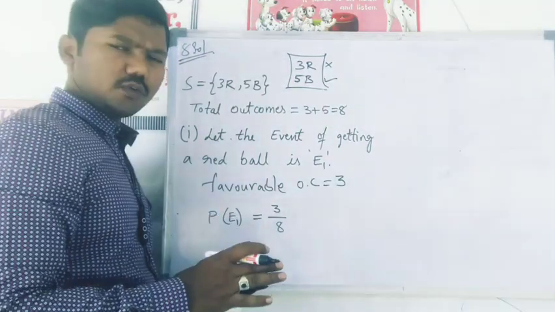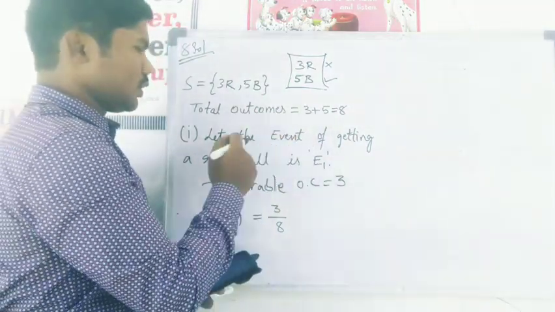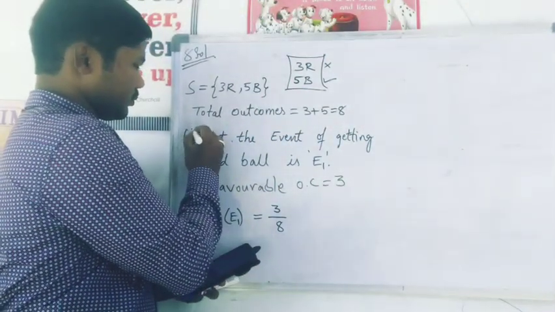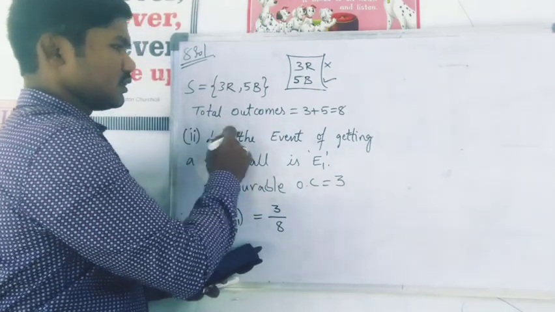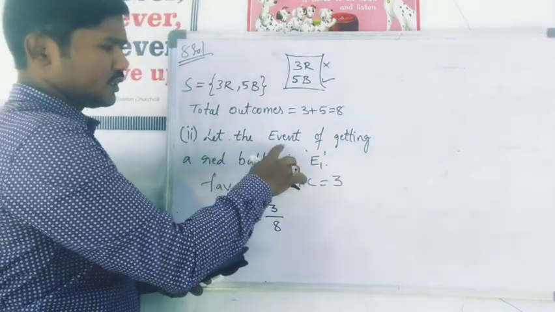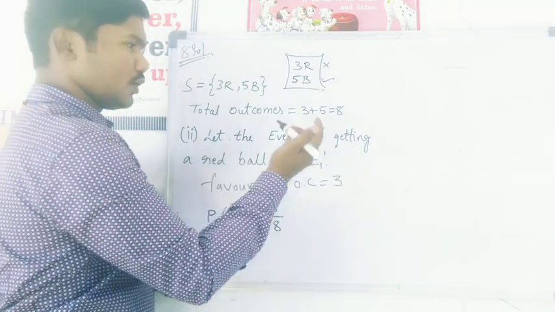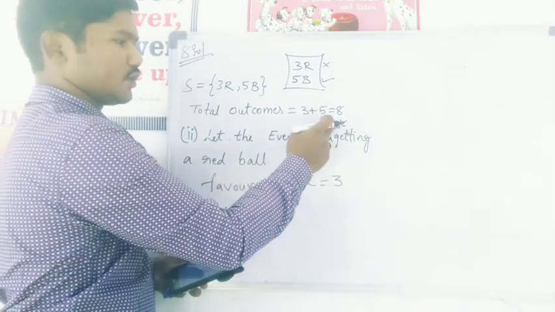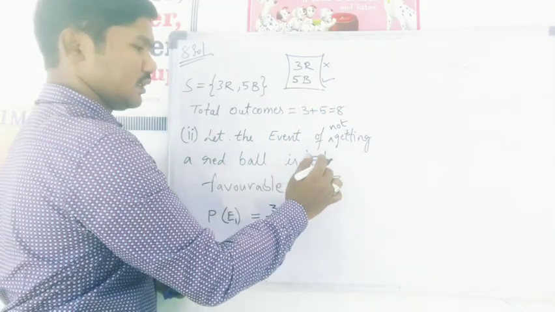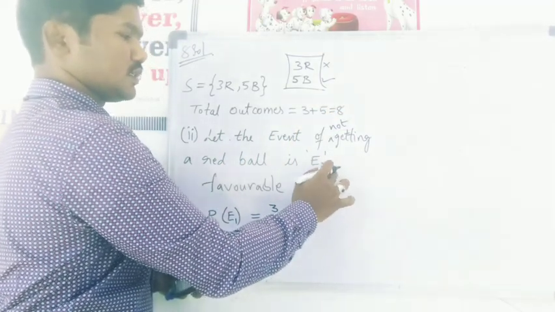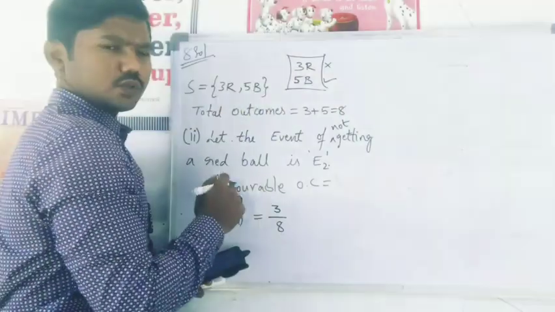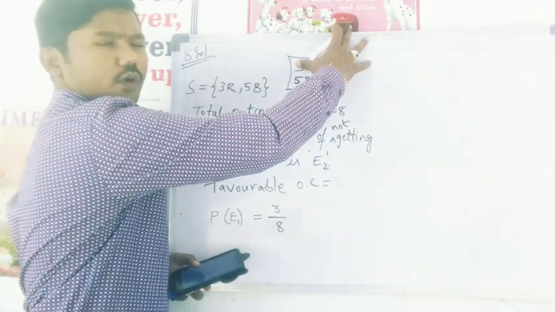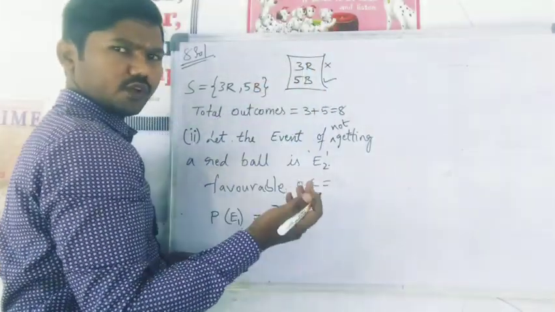So for the second one, let the event of not getting a red ball be E2, and in this case the favorable outcomes: I don't want a red ball, anything other than a red ball is okay for me.